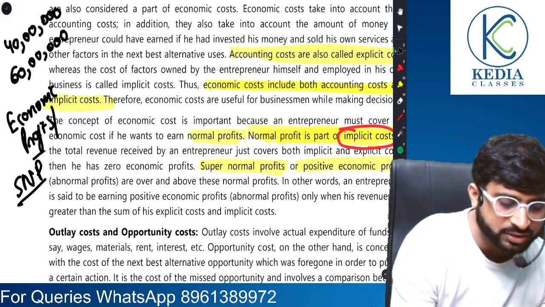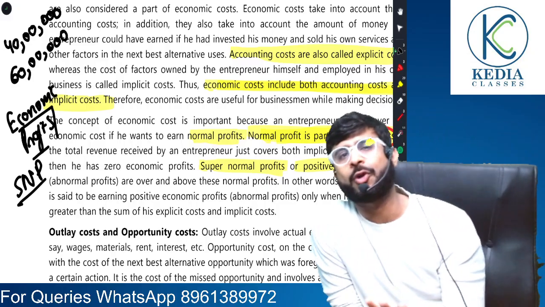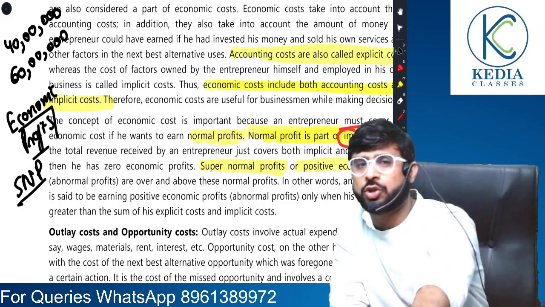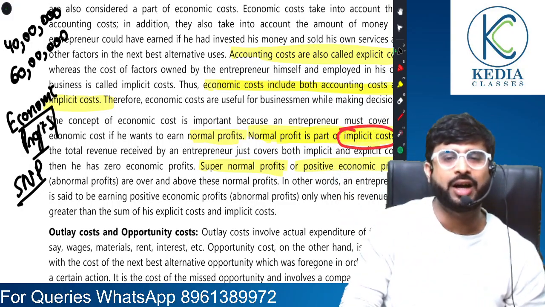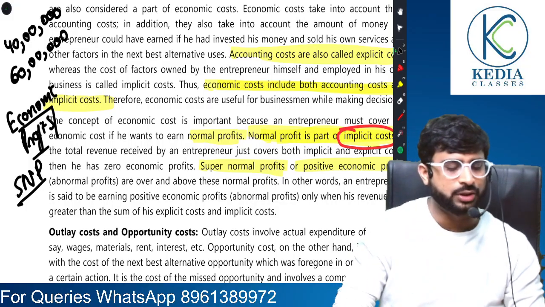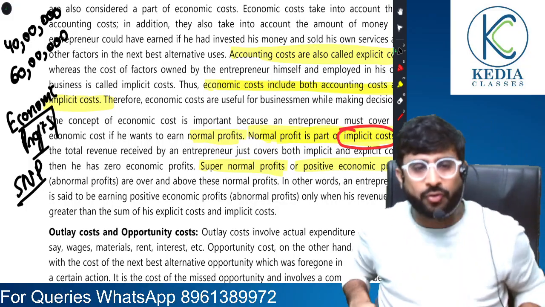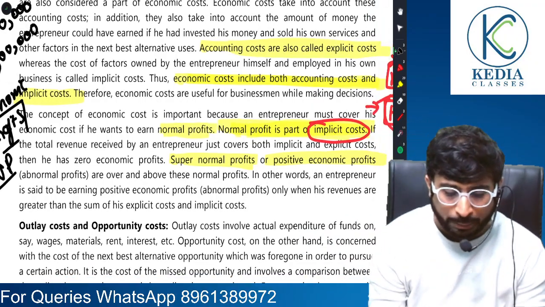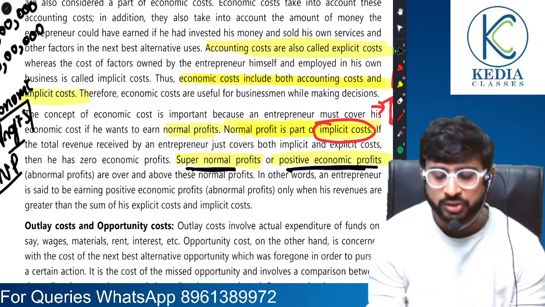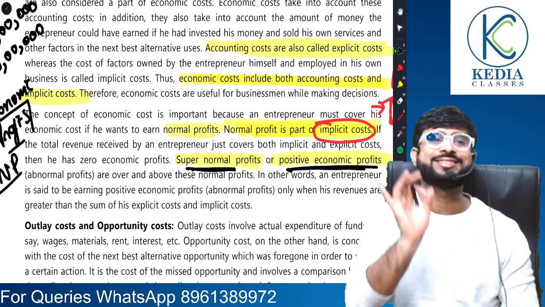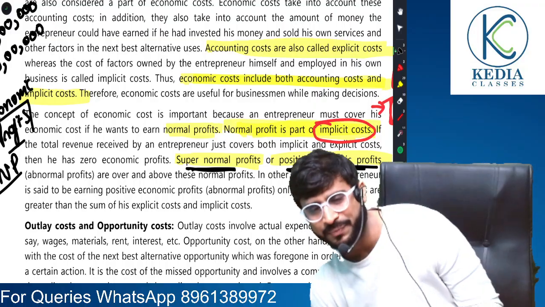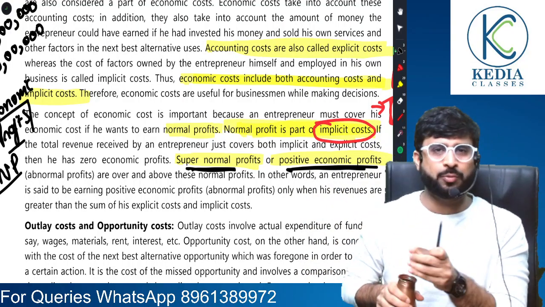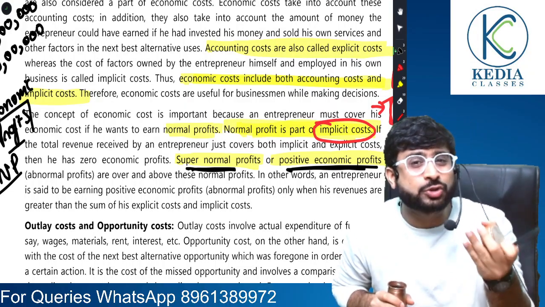So supernormal profit is the profit above normal profits. Now what is normal profits? The profits that you would have made even if you were not undertaking this venture. Acha, sir, we have indeed understood this. Yes, sir. So this is the concept of economic profits, or supernormal profits. I am sure you all have understood this. So remember, supernormal profits is called positive economic profits, but normal profit is zero economic profit. Normal profit is zero economic profit, and positive economic profit is supernormal profit.